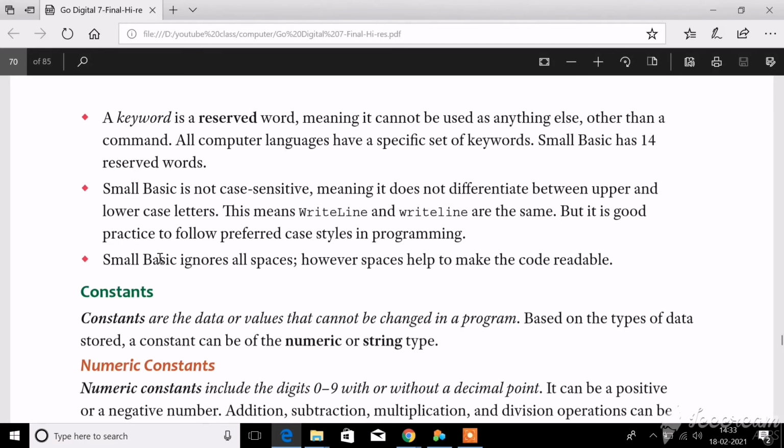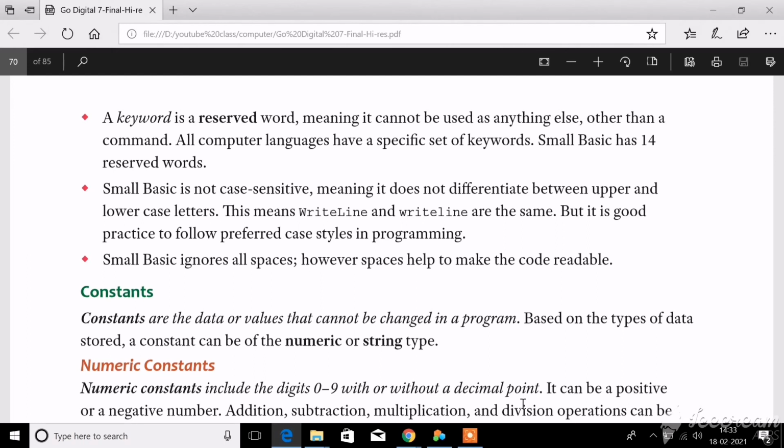Okay, so now next is that Small Basic will ignore all the spaces. Even if you enter many spaces in your program, Small Basic will ignore them. It will make your code readable and pleasant to read. So these are some basic rules about Small Basic programming.